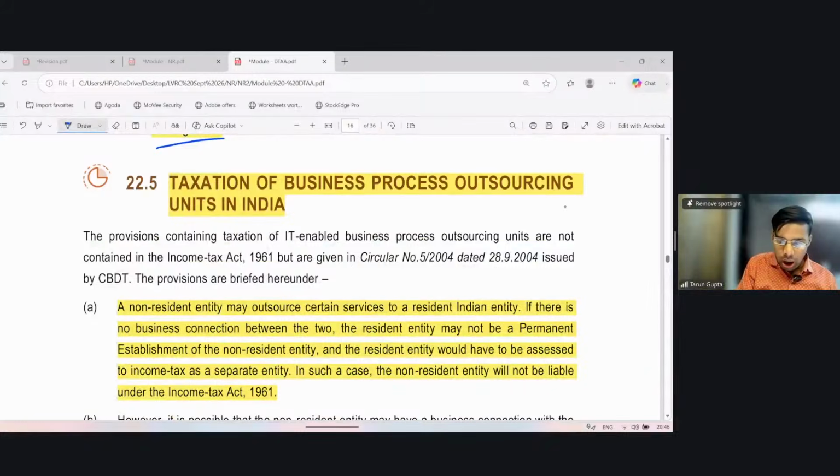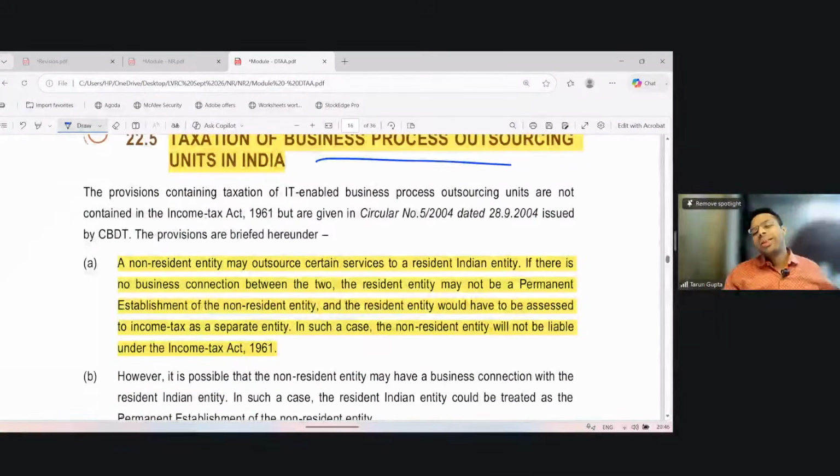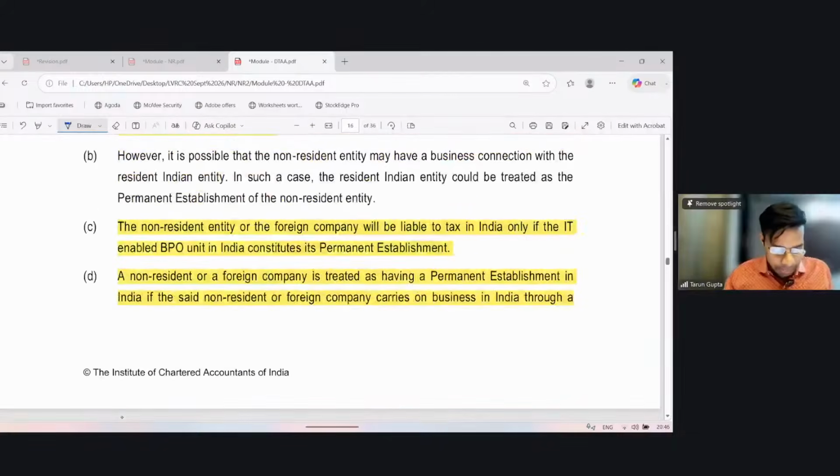Now, business process outsourcing, BPO. The question is whether they will qualify as a PE or not. So it says a non-resident entity may outsource certain services to a resident Indian entity. If there is no business connection between the two, the resident entity may not be a PE of the non-resident entity. And the resident entity would have to be assessed to income tax as a separate entity. In such a case, the non-resident entity will not be liable under the Income Tax Act.